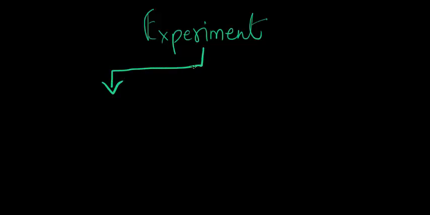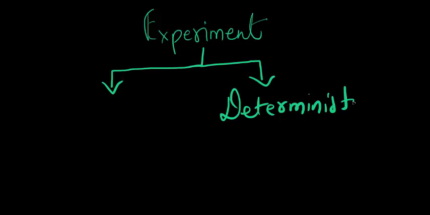An experiment. Okay, what is an experiment? Anything that I'm doing is an experiment. You watching this video is an experiment. You talking to your friends is an experiment. Anything that you do is just an experiment. Now there are two types of experiments. The first one is the deterministic experiment, and then the second one is the random experiment.